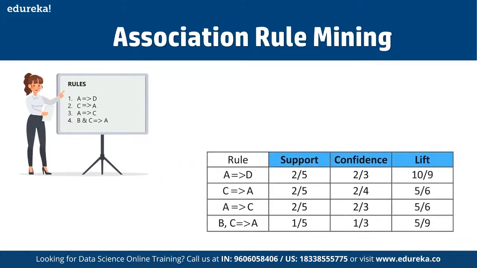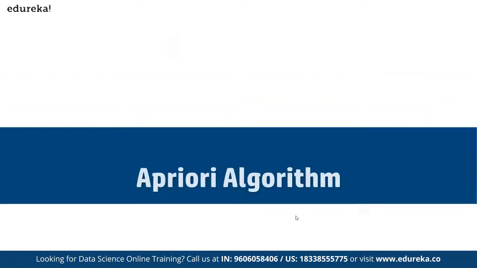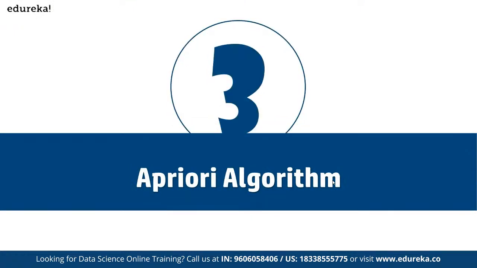And in the same way, we can find out the support. So for those who are purchasing A, the probability of buying D in terms of support is 2 by 5. In terms of confidence, it is 2 by 3. In terms of lift, it is 10 upon 9. Whereas for C to A, that means what is the possibility that those who have purchased C will be buying A, you can find the support as 2 by 5, confidence as 2 by 4, and lift as 5 by 6. Same way for A to C and for BC to A. So we can see how the probability is distributed as we find out the possibility of one product being bought over the other.